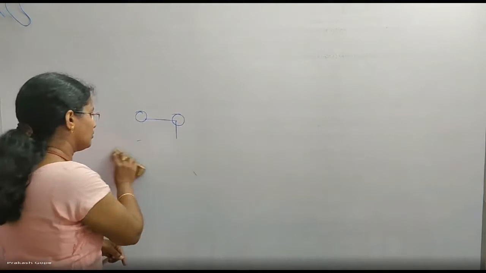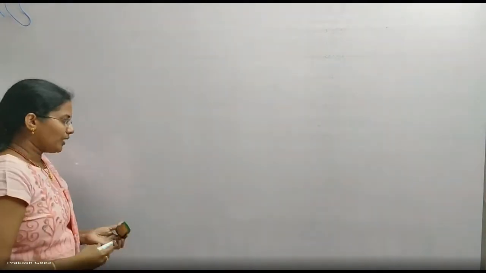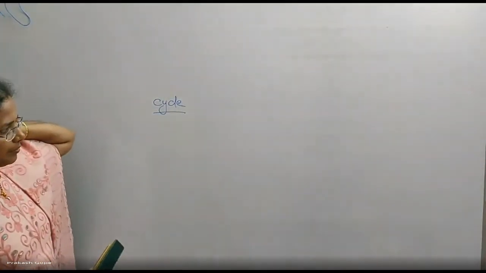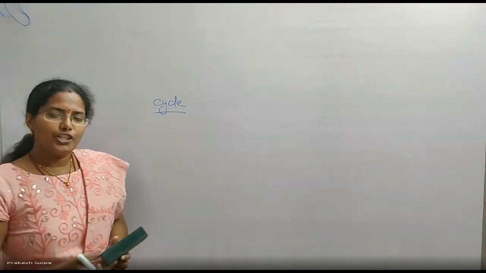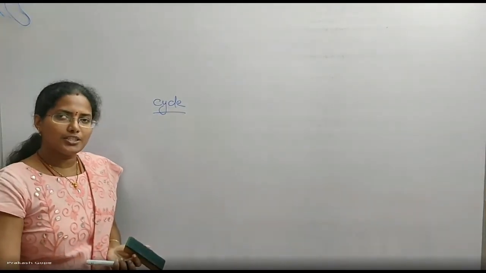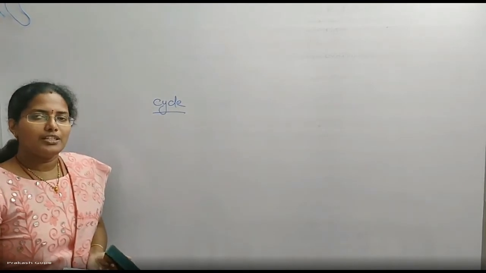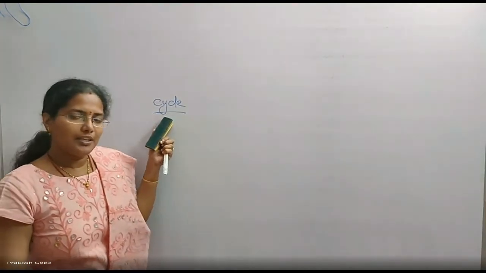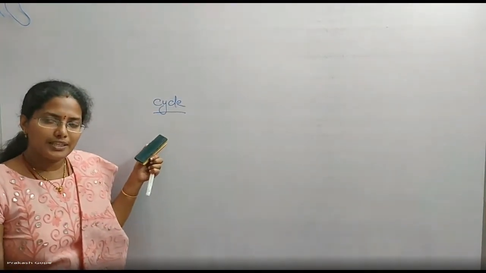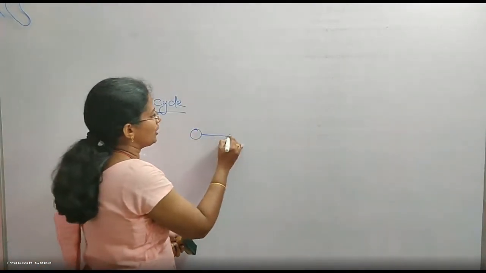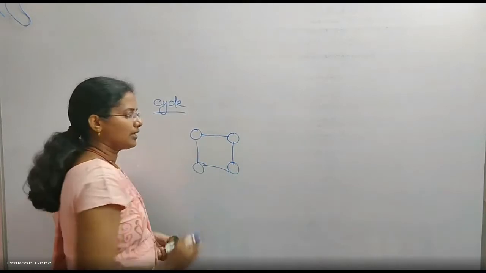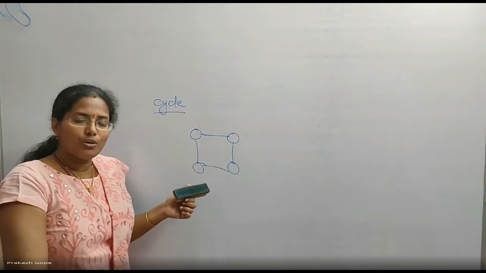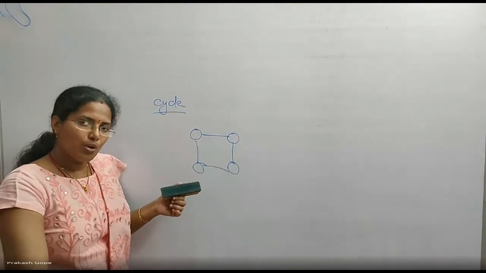Let me ask you one or two questions. For example, there is a cycle. I am saying every edge in a cycle is a cut edge. Is my statement true or false? First you assume a cycle. This is a cycle, correct? I am saying every edge in a cycle is a cut edge. What is a cut edge? The edge whose removal disconnects the graph.